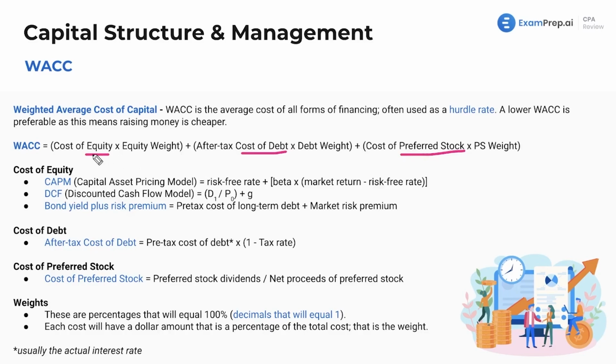Now, conceptually, what is the cost of equity? And that's why cost of equity has a few ways to determine what it is. It's not as simple as just looking at the interest rate that you're paying out or the payout rate. So a lot of times it'll be provided for you, or you need to use one of these valuation formulas. The main three being the CAPM, DCF, discounted cash flow, and bond yield plus risk premium to determine the cost of equity.